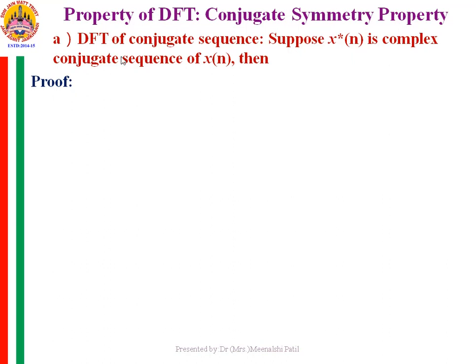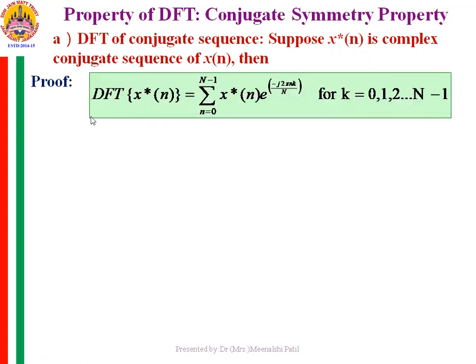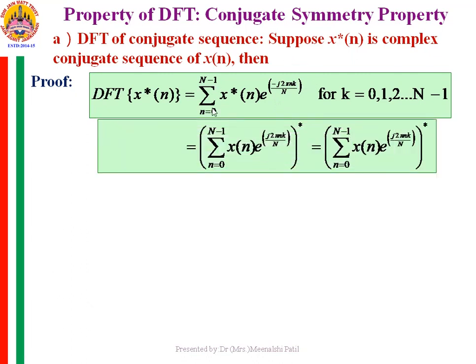Conjugate symmetry, DFT of a conjugate sequence. Suppose the sequence x of n is a complex sequence, then the conjugate of xn is a complex conjugate of the sequence xn. Then the DFT of conjugate of x of n is equal to summation n from 0 to n minus 1 conjugate of xn e raised to minus j 2 pi nk by n. Now if I take the conjugate of this entire bracket, so conjugate of xn and the conjugate of this is e raised to j 2 pi nk by n, this becomes the conjugate of this entire bracket.